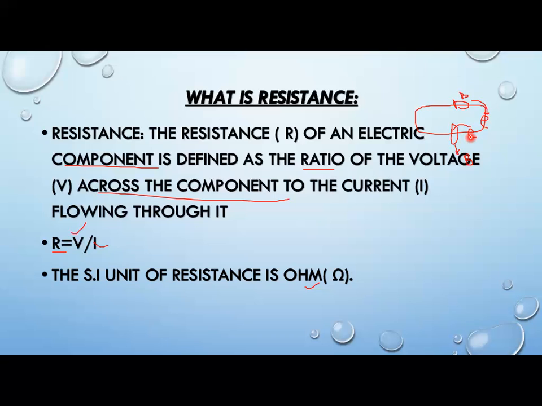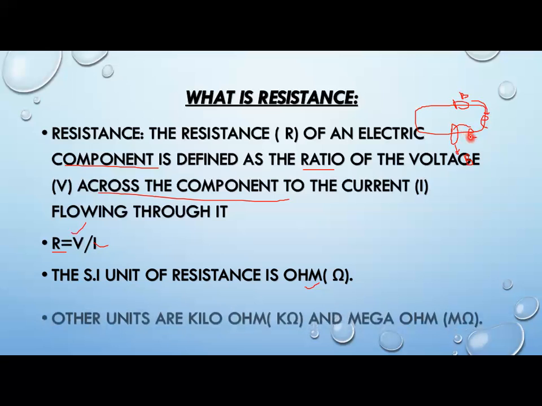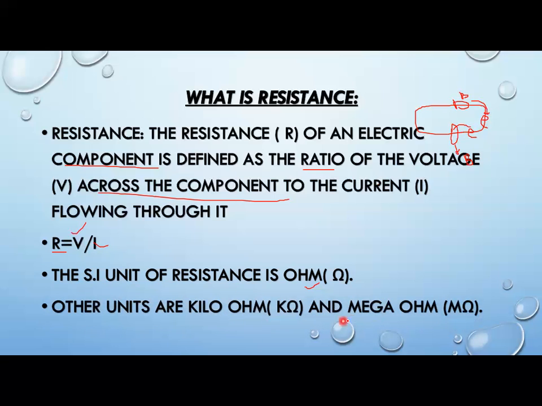Okay, that property of reducing current, when current is reduced, what is it called? Resistance. Okay, other units are kilo ohm and mega ohm, right? Now, this loss of current is what we call resistance. Basically this is very important, it helps a lot in our daily life. Loss of energy means loss of heat energy. Some amount of electric current will be lost in the form of heat energy.